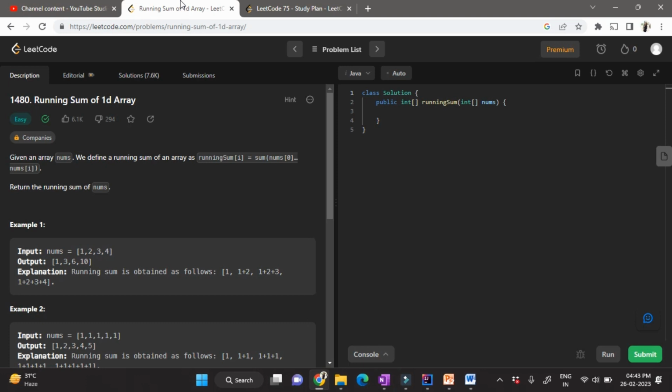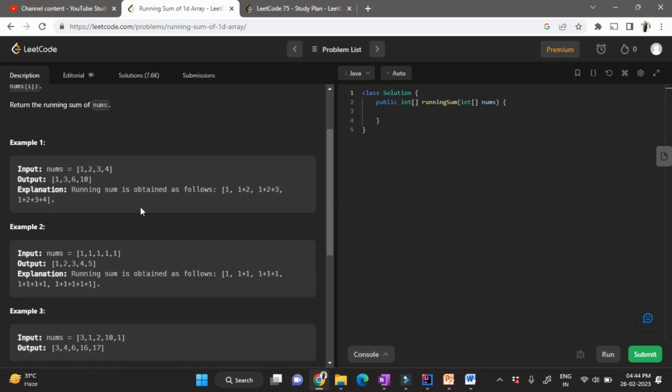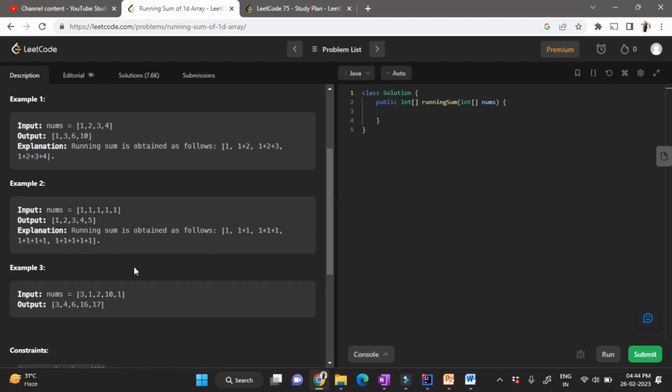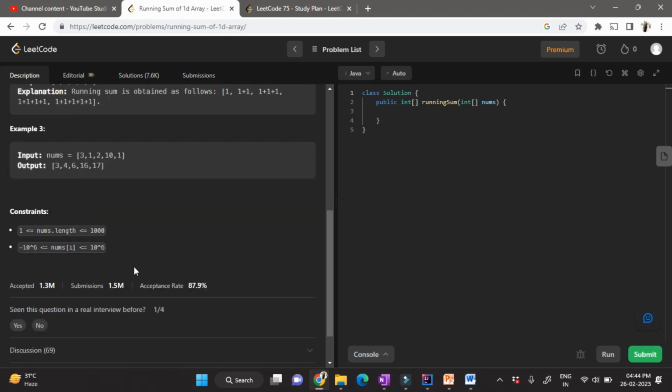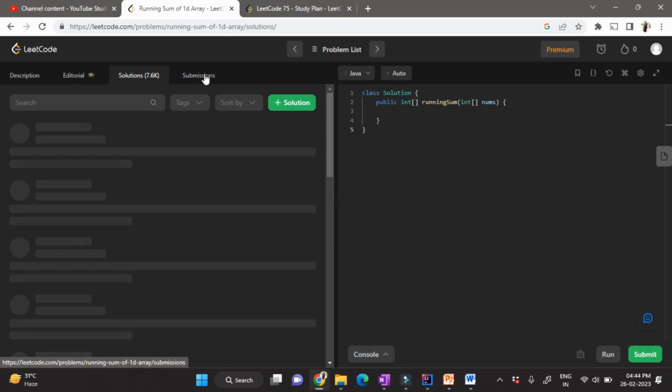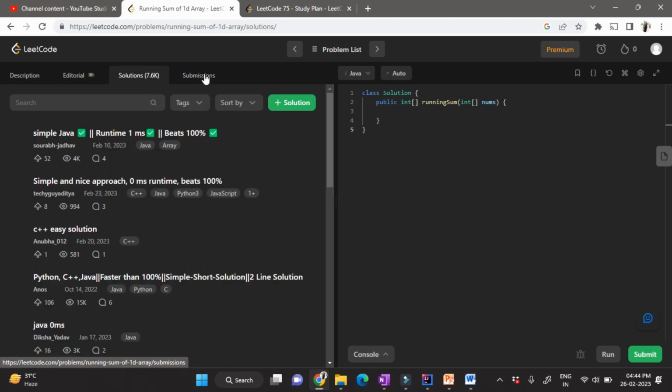There are a few examples given. If I walk you through the entire web page, you would get the problem here and you will get the explanation also: how you need to proceed and what can be the output for the problem. You are always given some constraints based on which you need to solve your problem. After that, you can write some code over here. You can choose any language that you want. Right now, I'm using Java. Also, you can look for the solutions and the different submissions that other people have made.